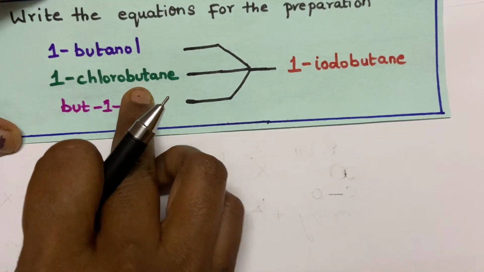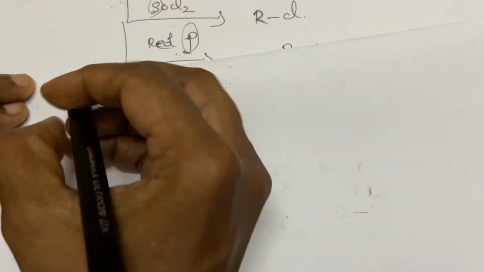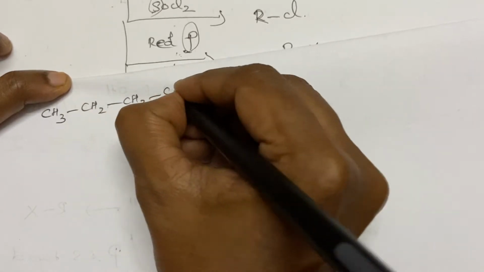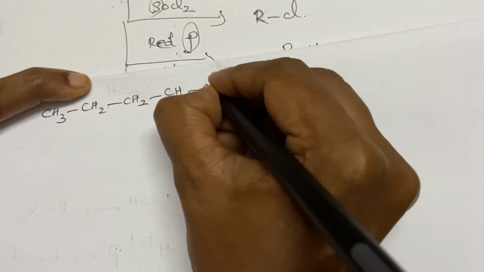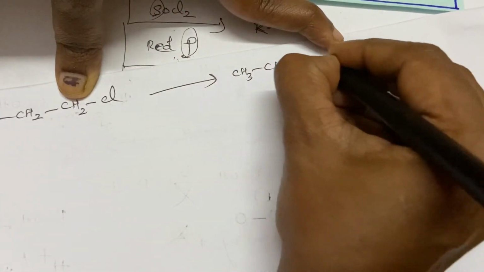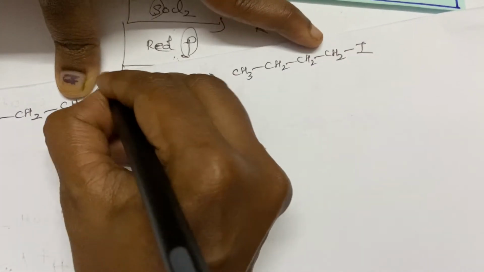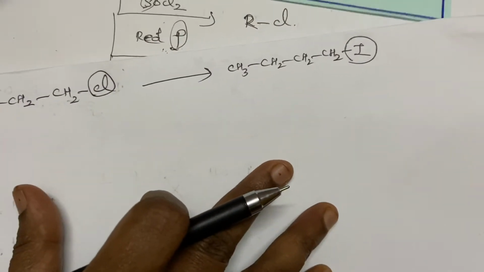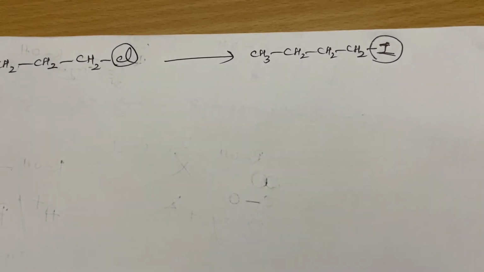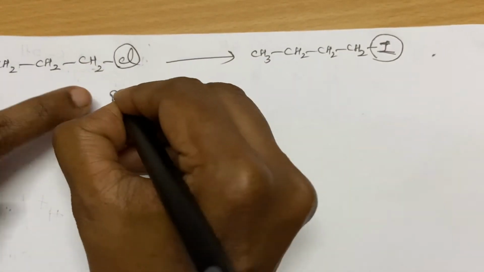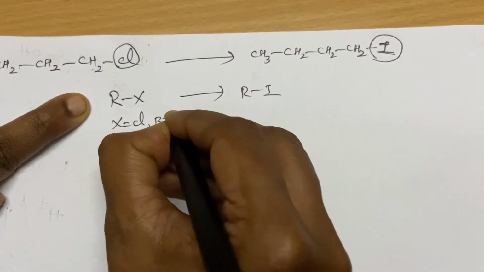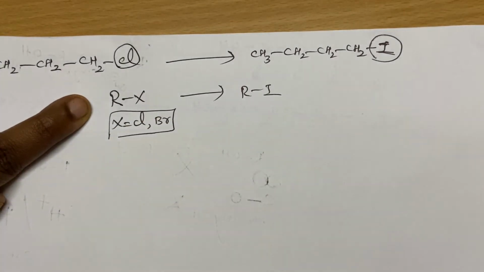1-chlorobutane to 1-iodobutane. While seeing this looks very simple, isn't it? Indeed it is very simple only. See here, in presence of chlorine you have to put iodine. You have to replace chlorine with iodine. So immediately I tell you students, see here RX to RI, where X is equal to chlorine or bromine. It is a very simple reaction.